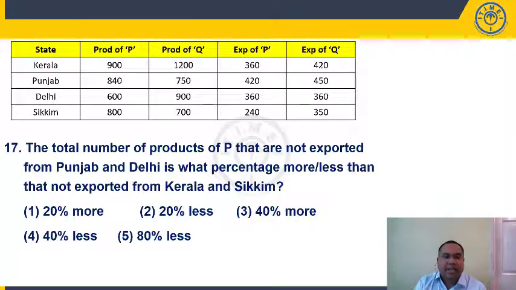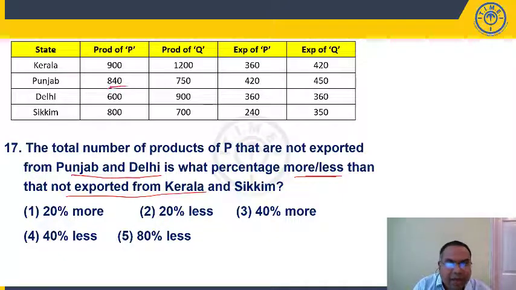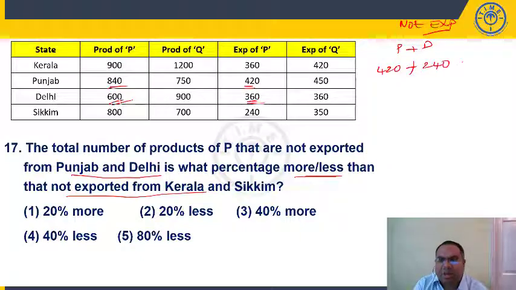Question number 17. The total number of products of P that are not exported from Punjab and Delhi is what percentage more or less than that not exported from Kerala and Sikkim. Product P, if you take Punjab, 840, 420 exported. How many not exported? The remaining, 840 minus 420, 420 not exported. Similarly, you take Delhi 600, 360 are exported. How many are not exported? 240. So 660 for Punjab and Delhi.